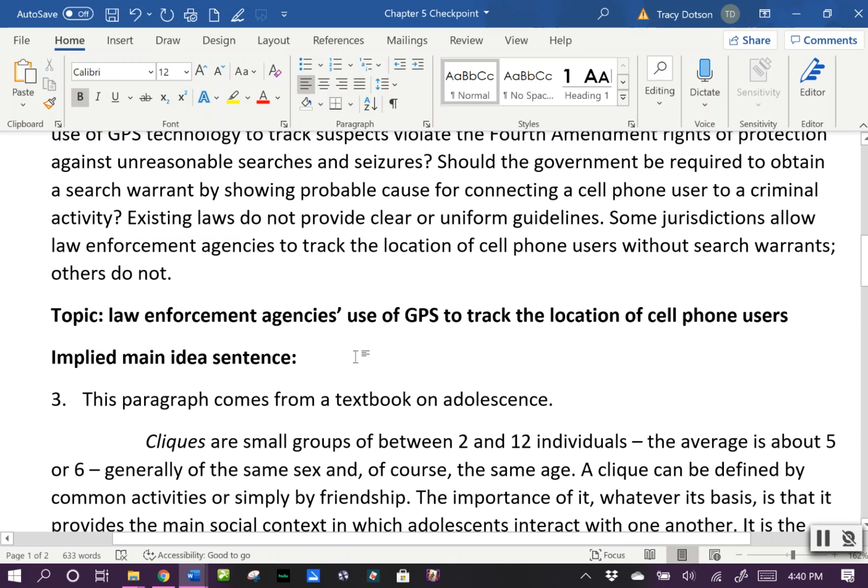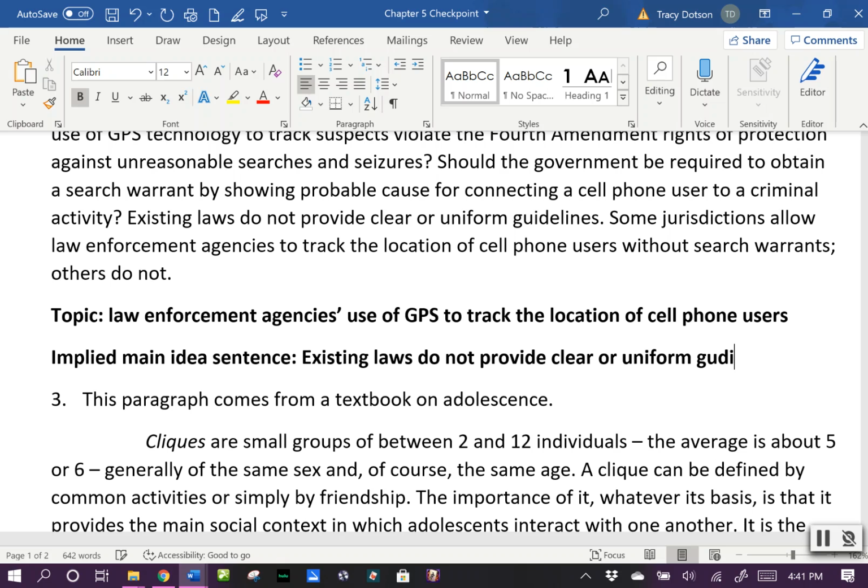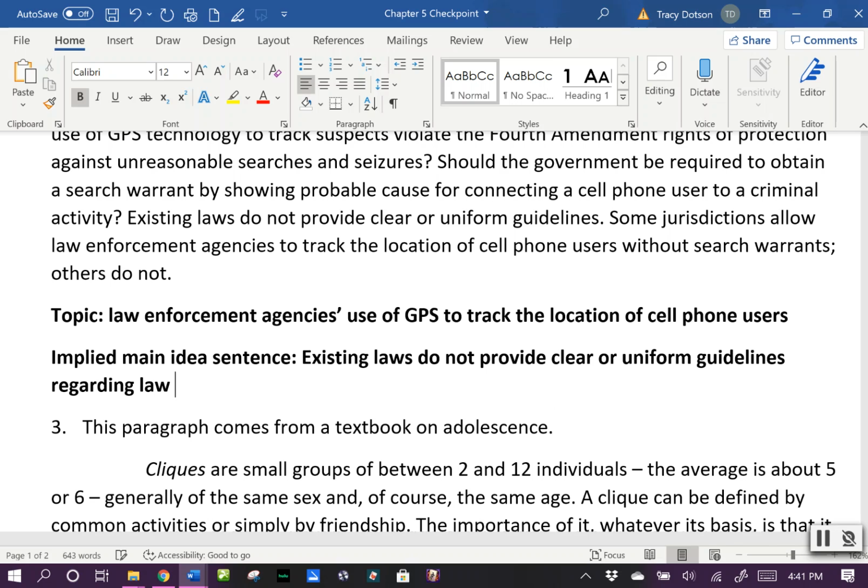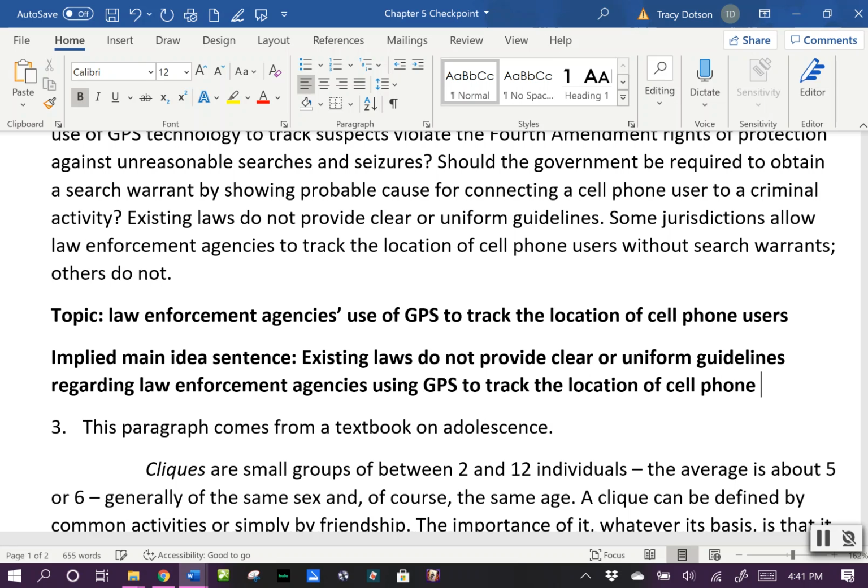So here we can say existing laws do not provide clear or uniform guidelines regarding law enforcement agencies using GPS to track the location of cell phone users.